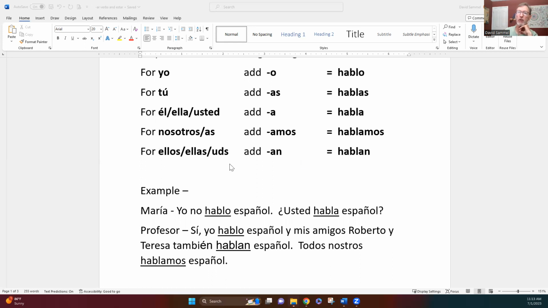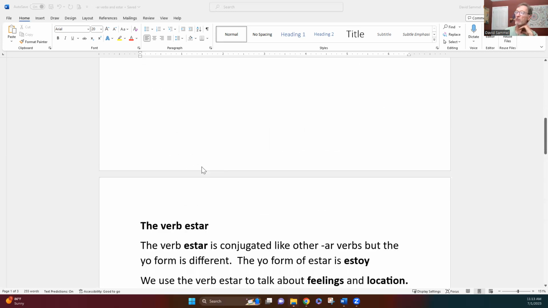I know that's kind of brief, but take a look at it and just see what's going on. Here's one thing. This idea is critical to learning this language and to getting a good start in learning Spanish. You can't really move on if you don't understand this idea. So if you don't get it, make sure you contact me somehow, okay? All right, let's take a look.